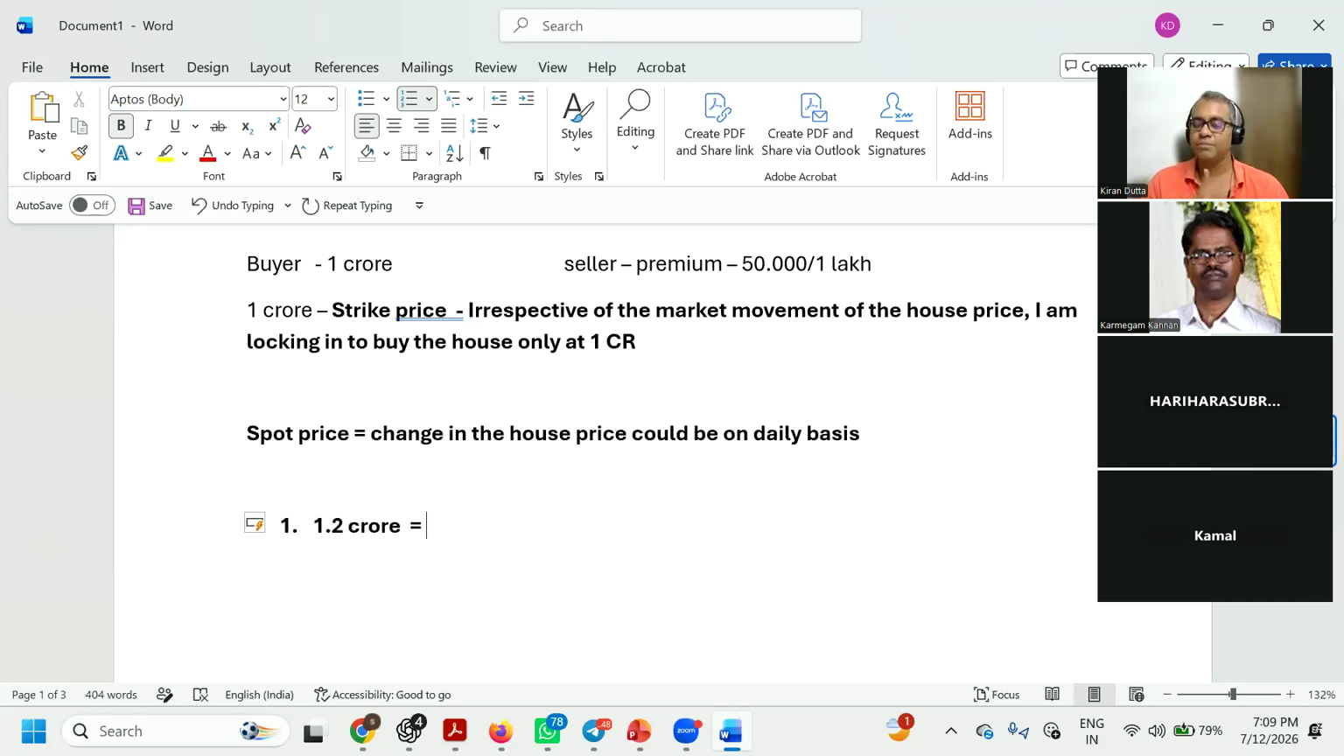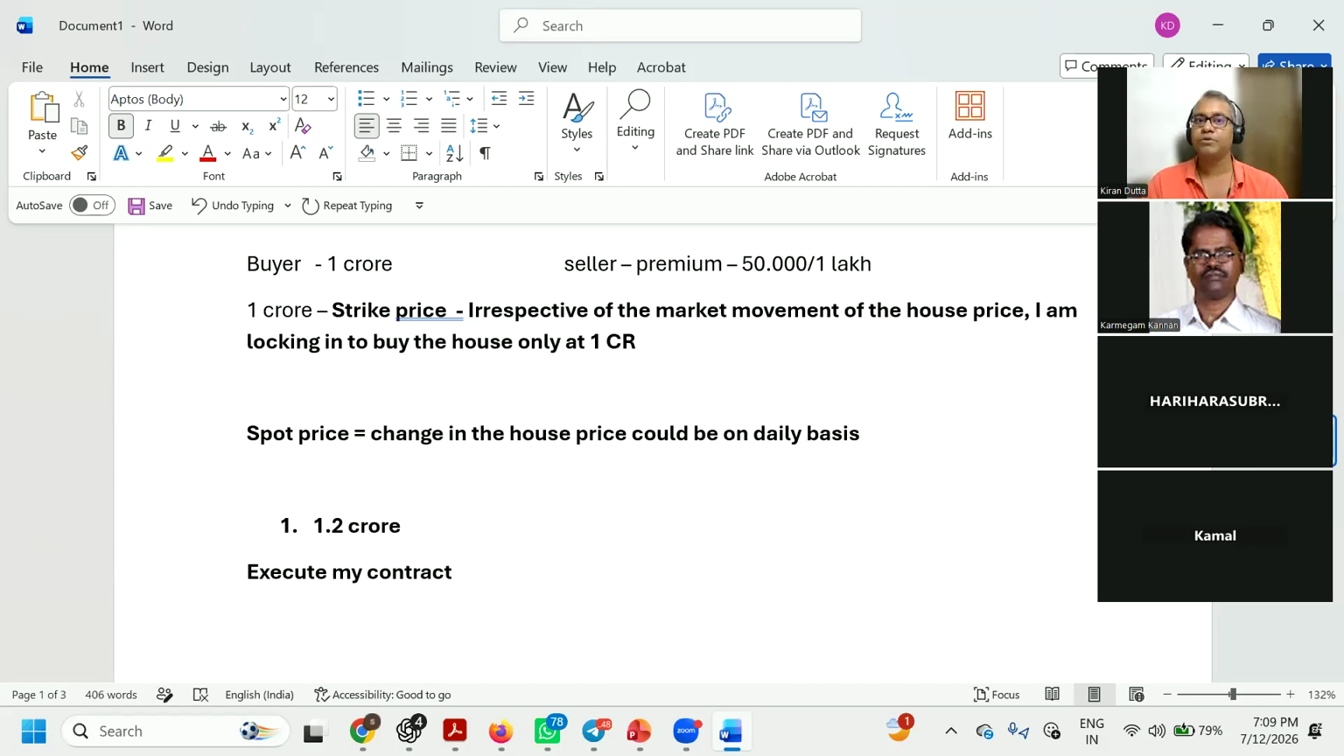Irrespective of the house movement, I'm going to buy only at 1 crore. In this case, I will go and execute my option contract. You're getting it, right? What will I tell the seller?